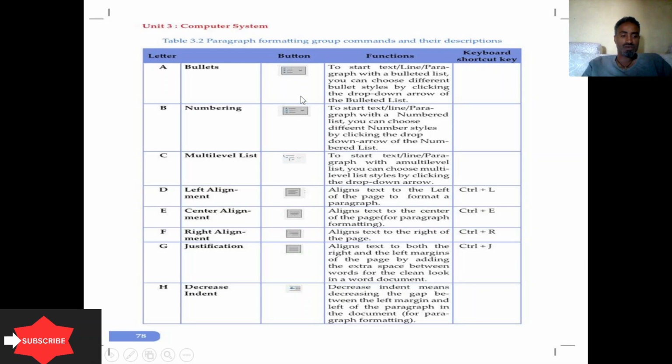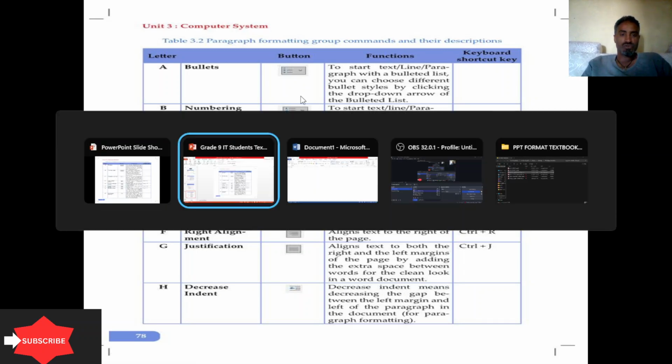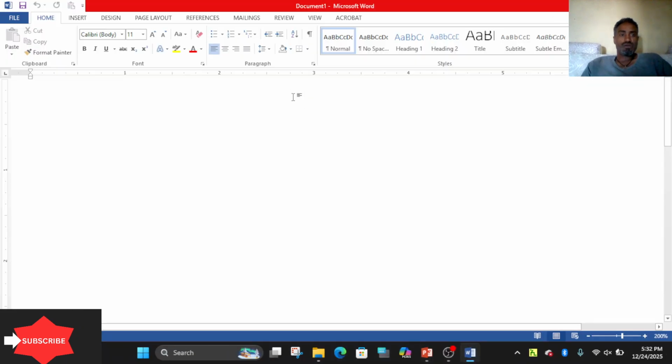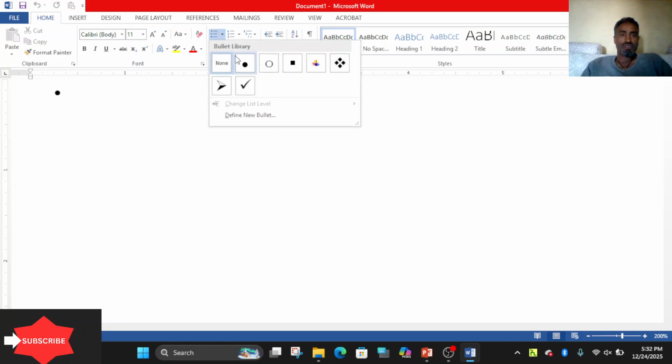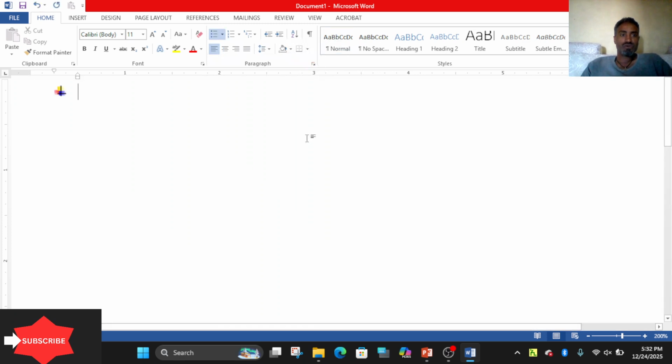Press Alt plus Tab on the keyboard, then Word. Here, for instance, you can choose the bullet button. Now I have chosen this one. Then, for instance, type microcomputer and press Enter.